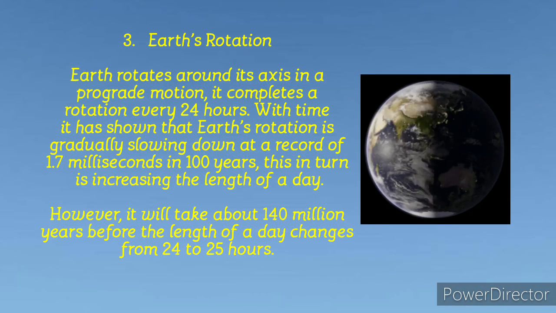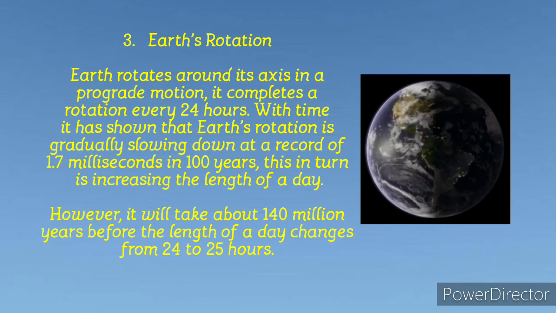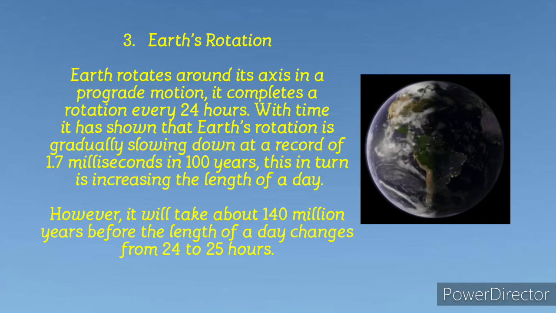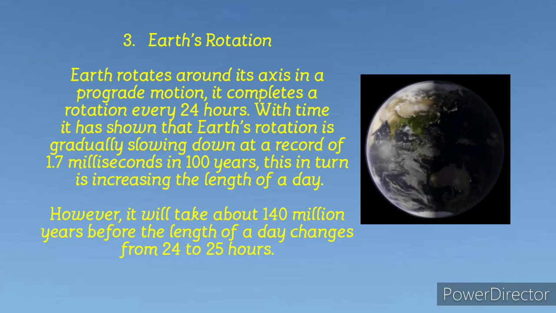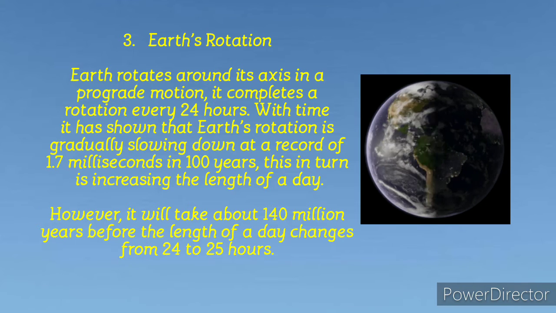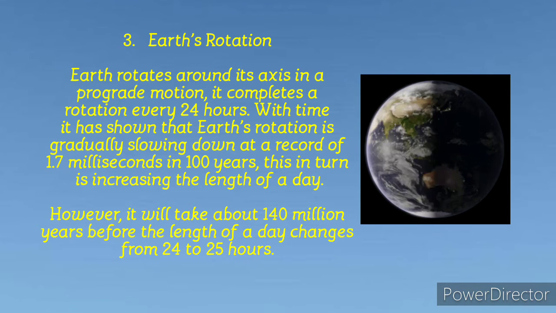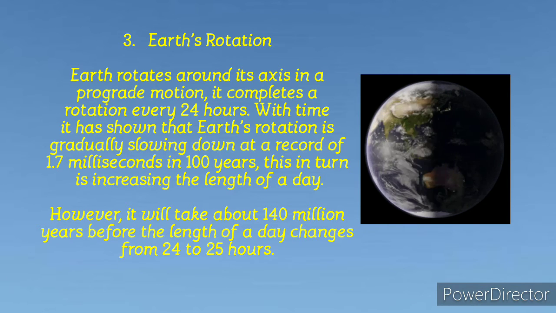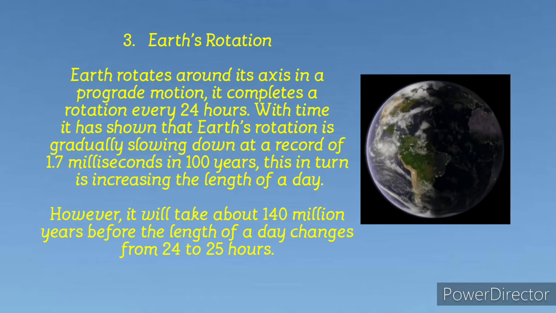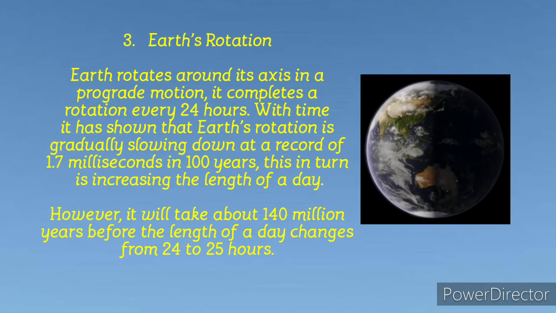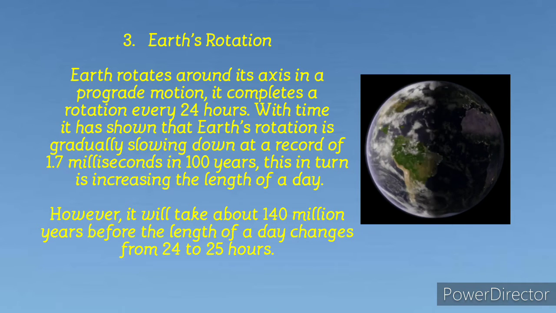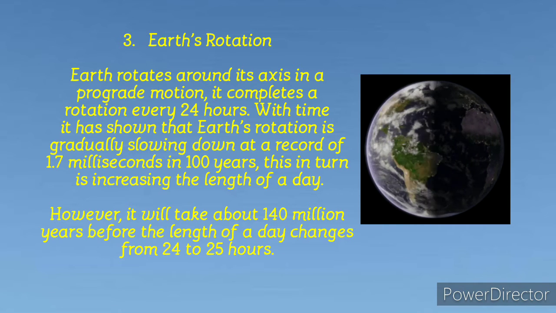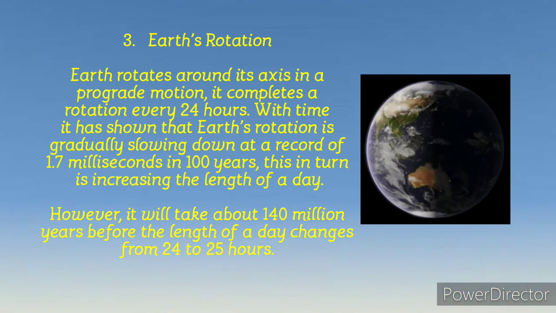Earth's rotation is at number three. It takes 24 hours for Earth to complete a rotation around its axis. Over time, it has been shown that Earth's rotation is gradually slowing down at a rate of 1.7 milliseconds in 100 years. This in turn is increasing the length of the day. However, it will take about 140 million years before the length of the day changes from 24 to 25 hours.